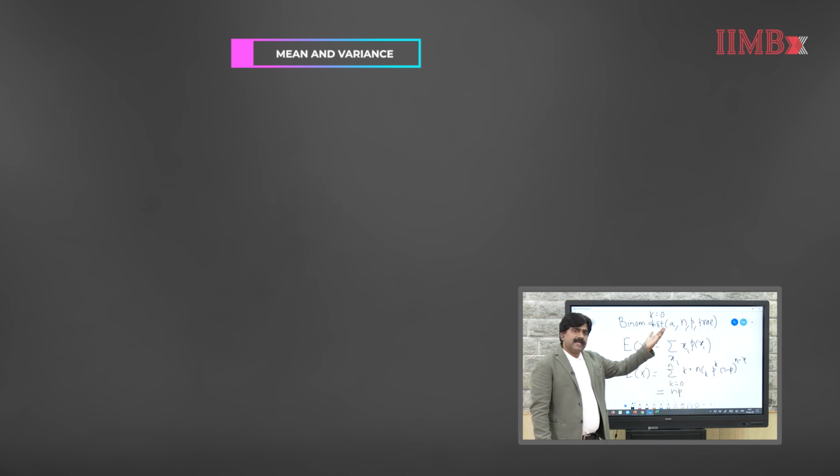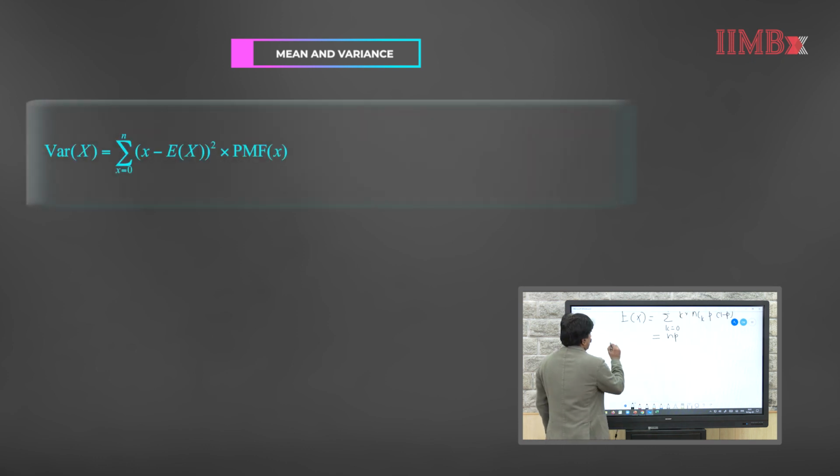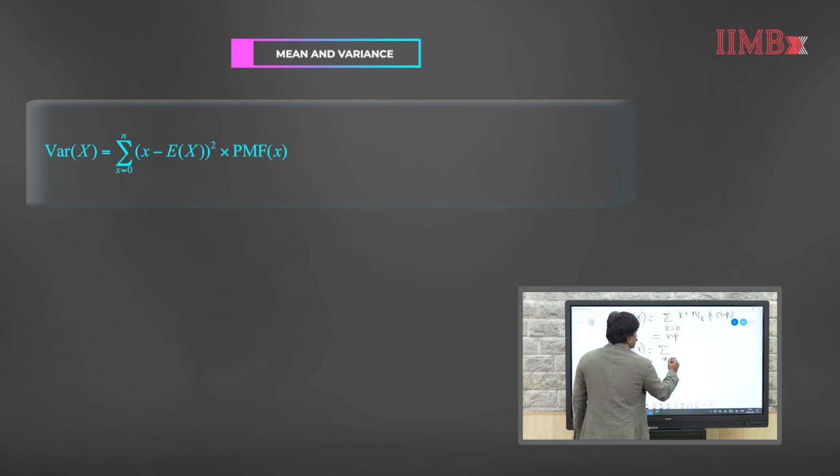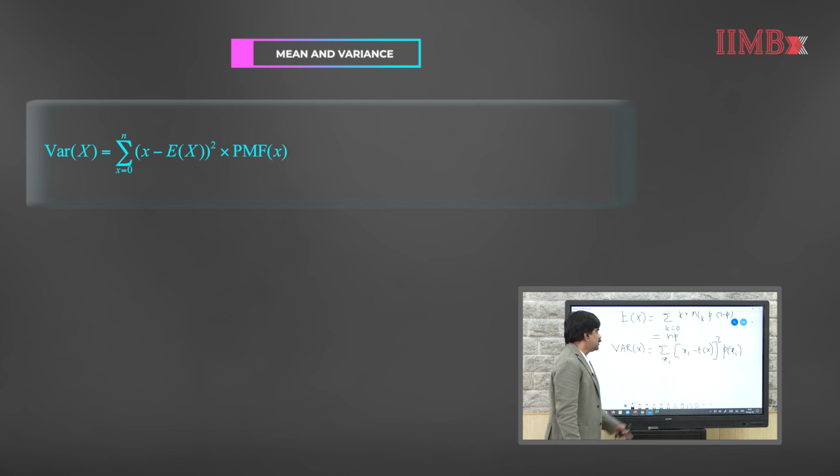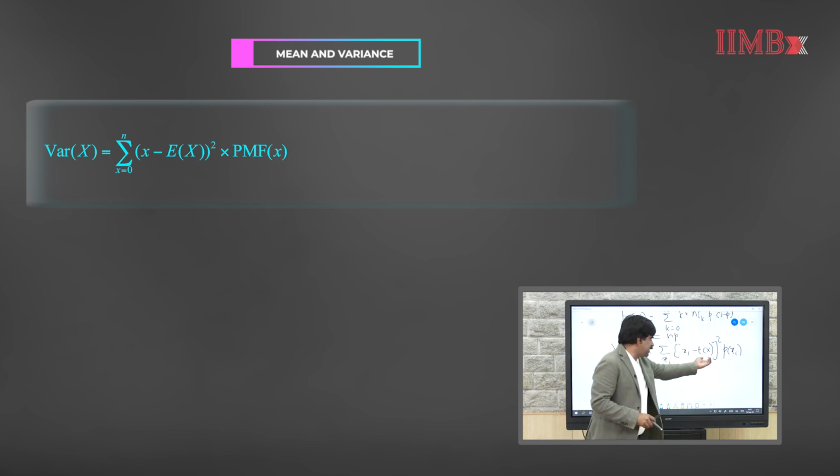Similarly, we can calculate the variance of the binomial random variable using the generic formula. In general, for a discrete random variable, the variance of x is the summation over all possible values of xi minus expected value of x, whole squared, multiplied with the corresponding probability value. Now we can substitute the expected value in case of a binomial distribution, which is np.